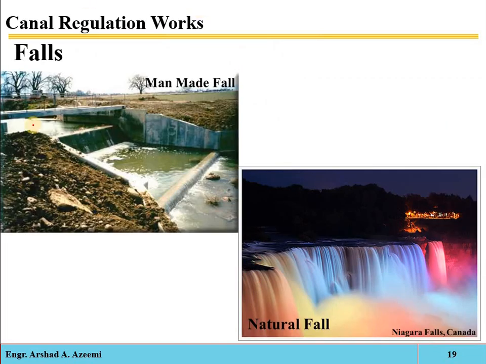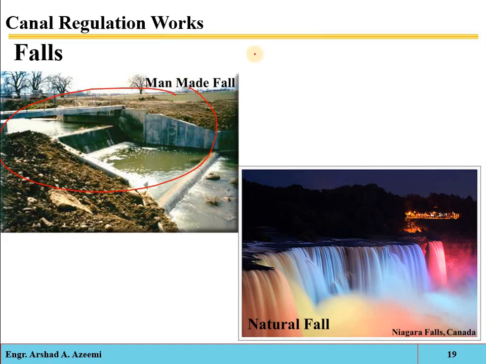Okay, fall. Again you can see fall or drop is an irrigation hydraulic structure which is constructed across a canal to lower down its bed level or to maintain the designated slope when there is a change of ground level. So to maintain the designated slope when there is a change of ground level, this falling water structure will be constructed, or it is called the drop structure.